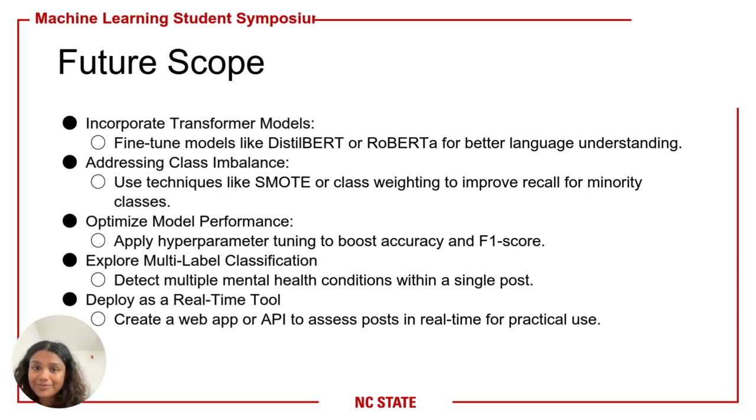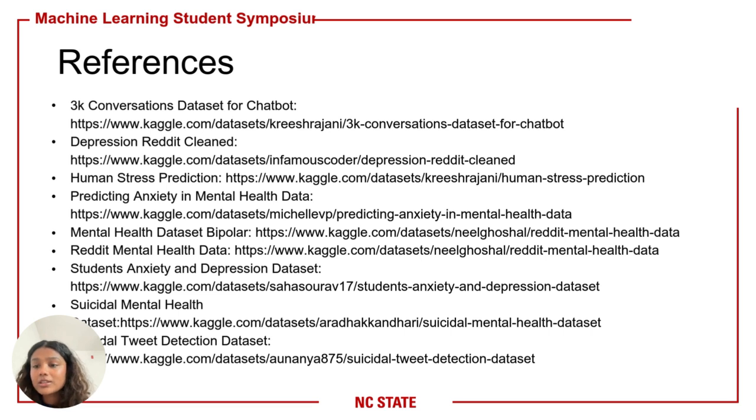Here are the data sets and sources we used, mostly from Kaggle covering mental health related Reddit and Twitter data. To conclude, this project demonstrates how neural networks can be powerful tools for social impact. By analyzing what people share online, we can take a deep step into the early detection and support for mental health, something that's incredibly needed in today's world.